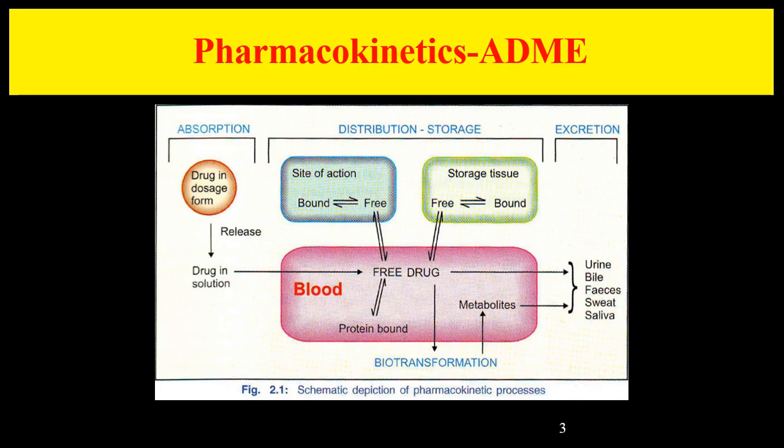After absorption the drug gets inside the blood, and from the blood it gets distributed to the different sites, like sites of storage or sites of action, and this process is known as distribution.